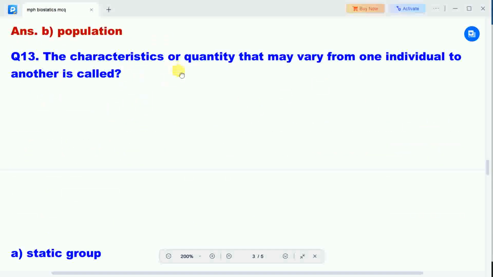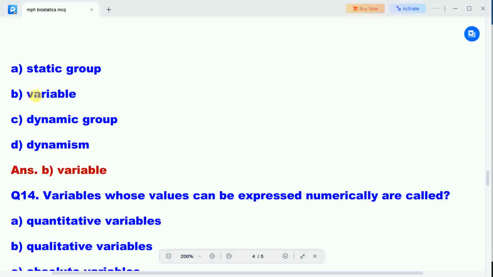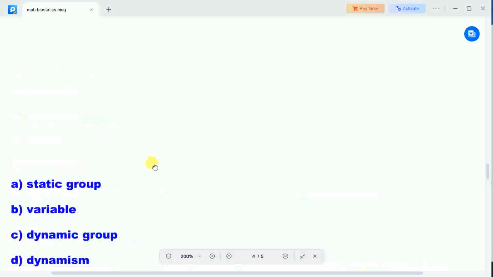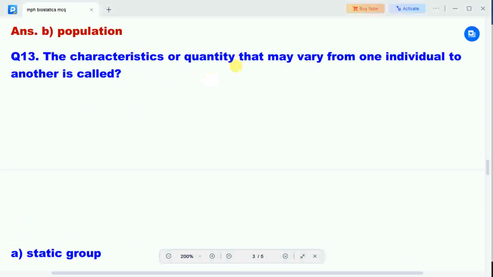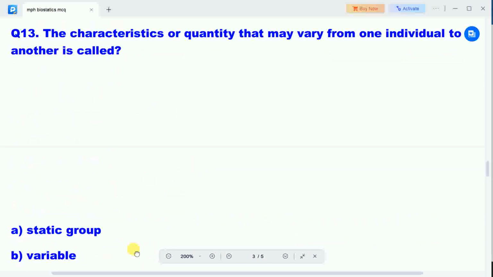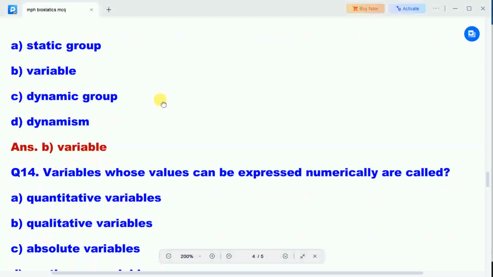Next question: the characteristics or quantity that may vary from one individual to another is called. Option A, static group. Option B, variable. Option C, dynamic group. Option D, dynamism. Correct answer is option B, variable. The characteristics or quantity that may vary from one individual to another is called variable.